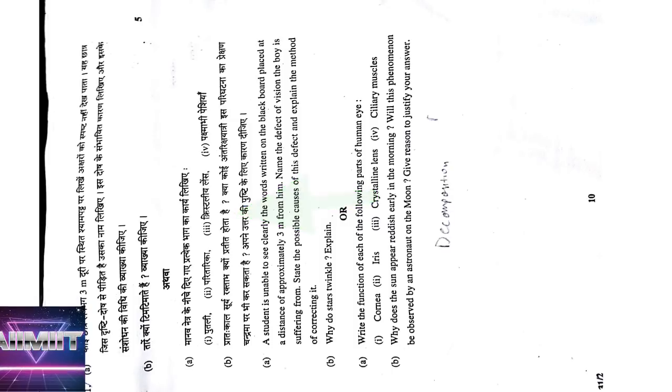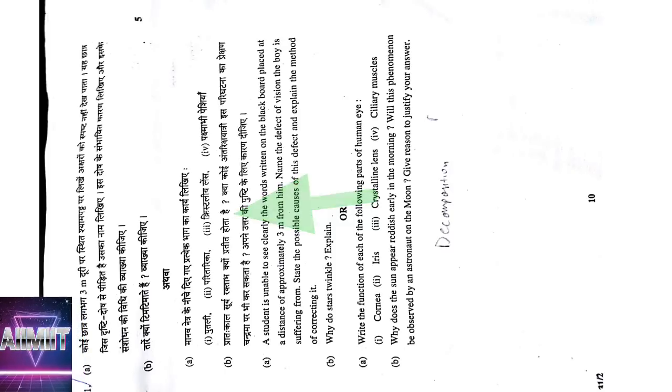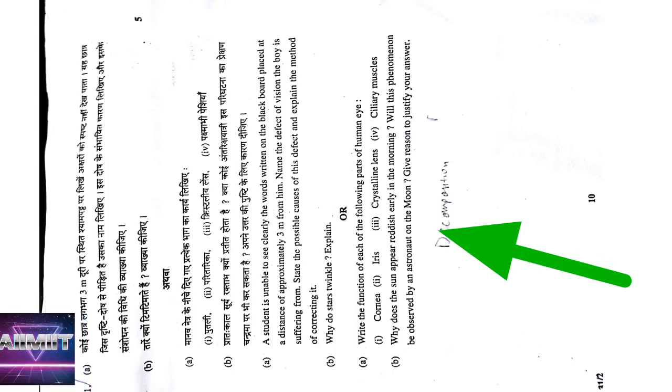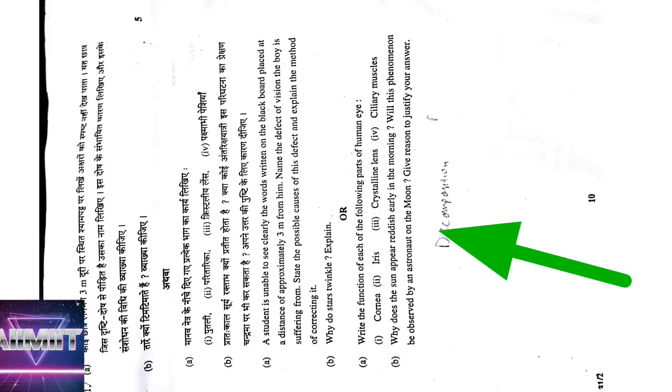Coming to our question, write the functions of the following parts. Cornea is a transparent layer, allows the light to pass through it. Iris controls the size of the pupil and indirectly controls the amount of light entering into the eye. Crystalline lens converges the light onto the retina. Ciliary muscles help in changing the focal length of the eye lens, that is indirectly accommodation.